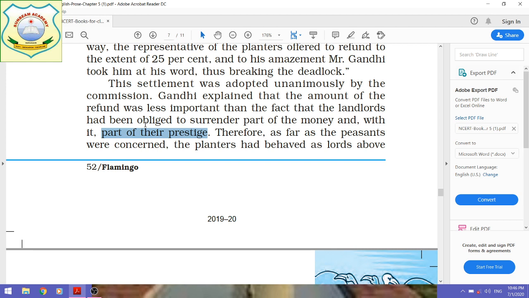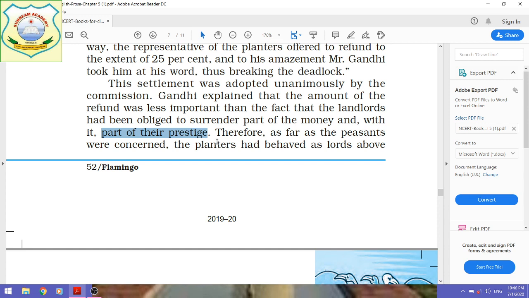They never thought about getting any kind of justice from the British landlords. But here money was not important for Gandhiji, because they surrendered not only money but also their prestige before the sharecroppers.